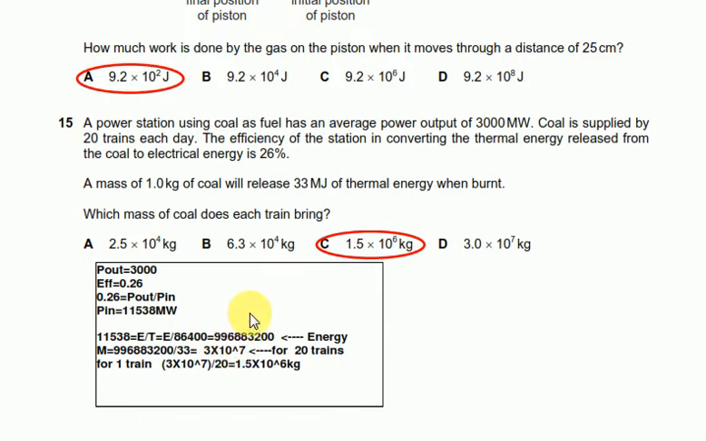From this energy, divide this energy by 33, because each 1 kg of coal releases 33 megajoules of energy. So this will give you 3 into 10 raised to 7. That's for 20 trains. Now for one train, divide it by 20, which will give you 1.5 into 10 raised to the power 6 kg. So C is the appropriate answer.